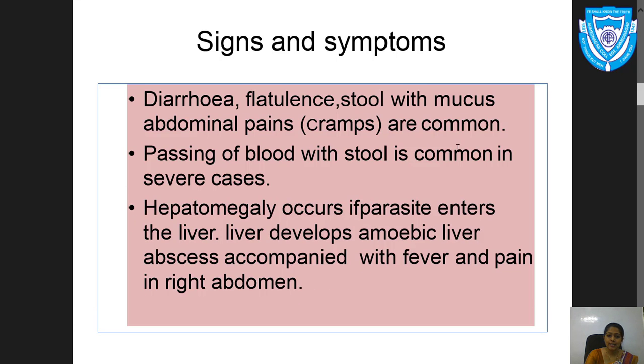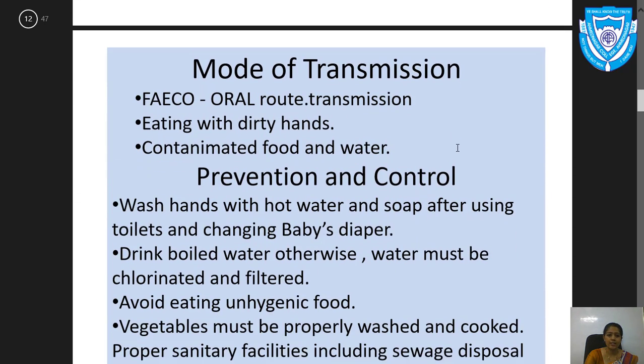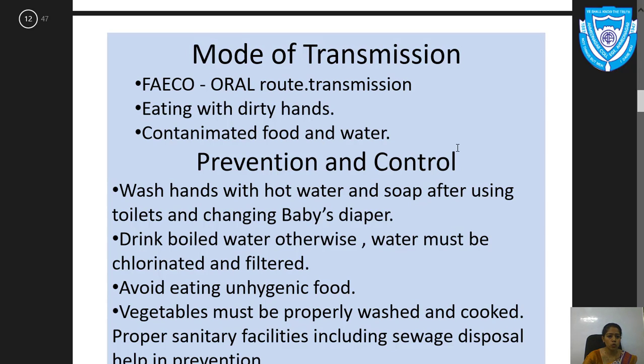Now the next slide is the mode of transmission. Here the first one is fecal-oral route transmission: eating with dirty hands, and contaminated food and water. What is the fecal-oral route?